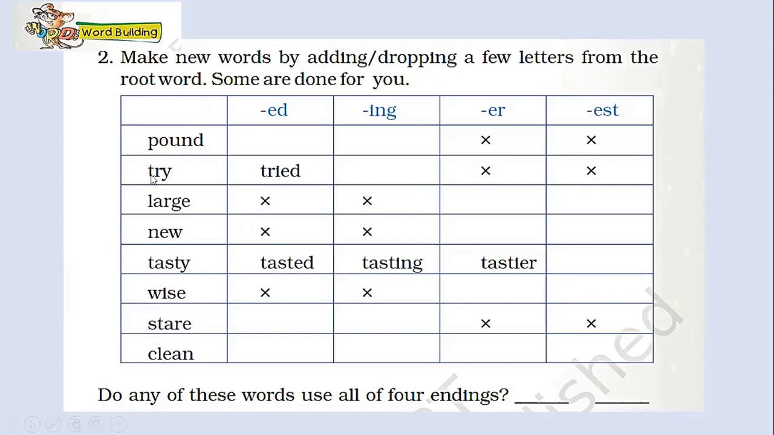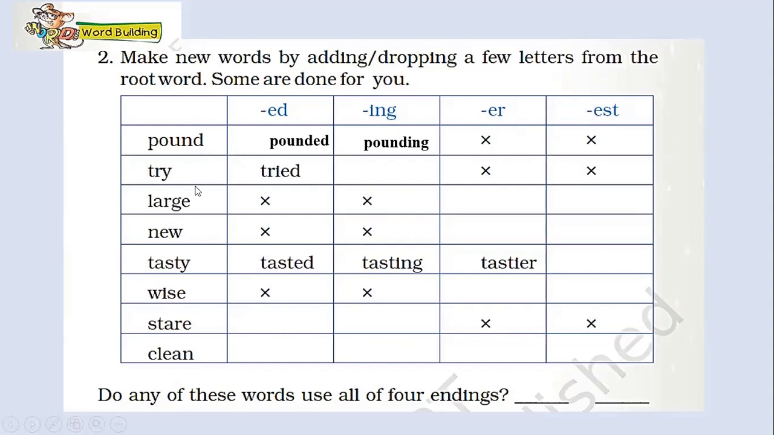You must be wondering what a suffix is. A suffix is a letter or a group of letters attached to a word to form a new word. In the case of the first word pound, by adding the suffix ed, we get the word pounded. Same way, by adding the suffix ing, we get pounding. But the suffixes er and est do not go along with the word pound.